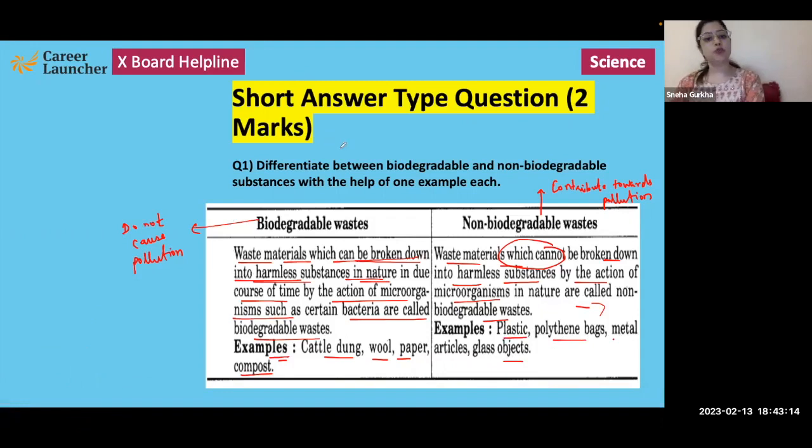Okay, so it is a 2-marker. We have given the definition as well as one example, and we can also add one more point which I just said: biodegradable waste, because it gets broken down, will not get accumulated or contribute to pollution, whereas non-biodegradable waste, because it is not broken down easily, will contribute towards pollution. So you can add this point as well. So 3 points for a 2-marker question is more than enough, right?